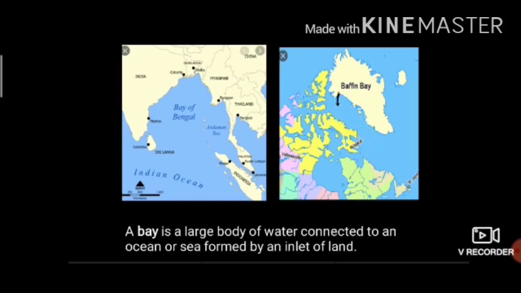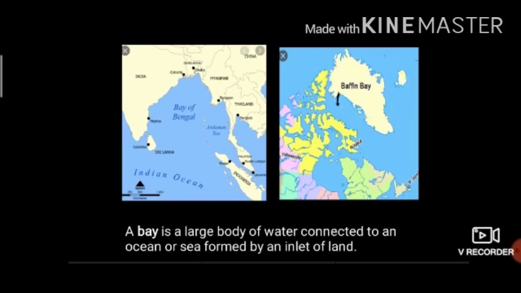Now what is a bay? A bay is a large body of water connecting to an ocean or sea. Example, Bay of Bengal. In the same way, Baffin Bay.